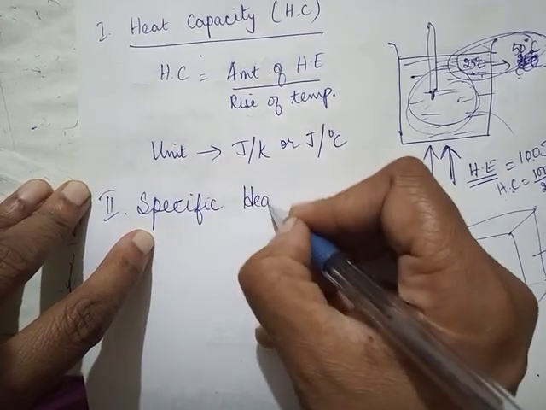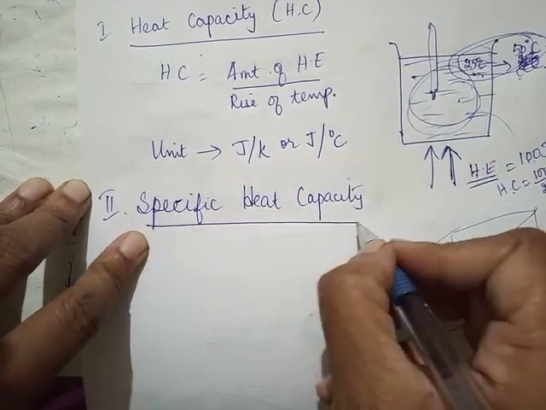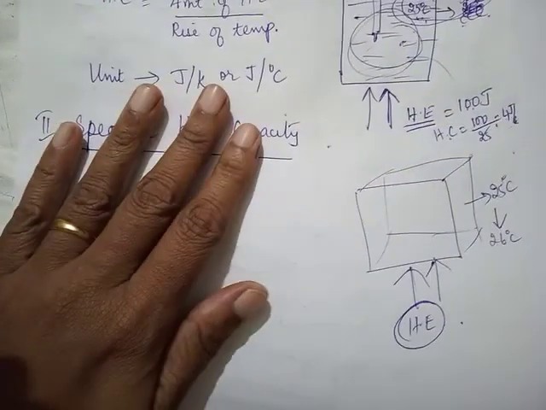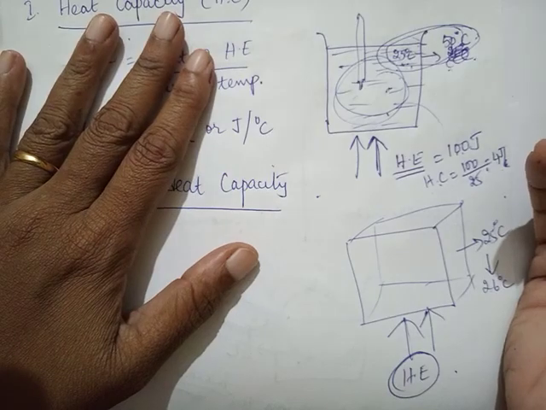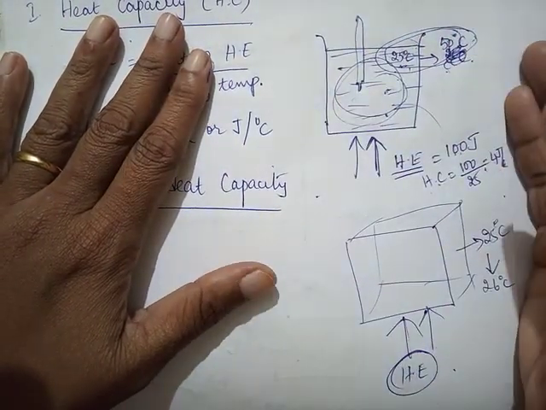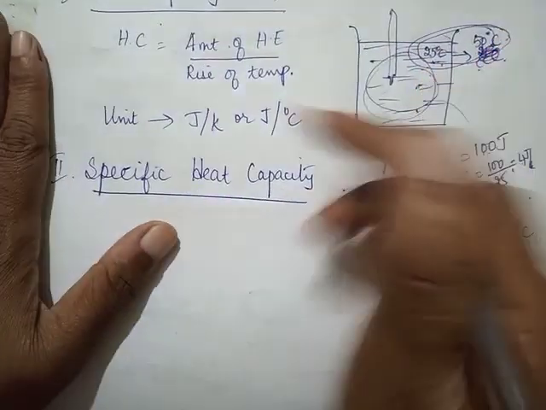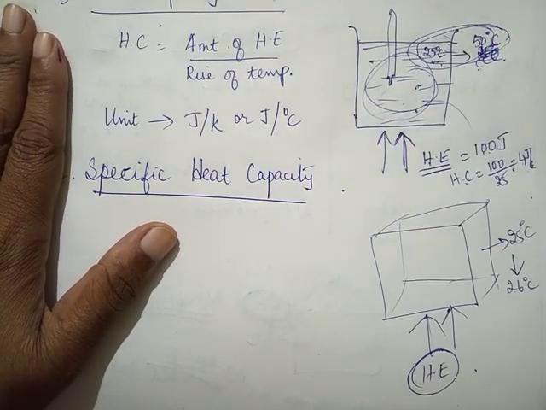Specific heat capacity. Now, what is the difference between heat capacity and specific heat capacity? When I said heat capacity, I said you need not worry about the mass. In the sense you could have taken 1 liter of water, 1.5 liter of water, 2 liter of water. When I say heat capacity, I don't consider the mass, in the sense it can be any mass.